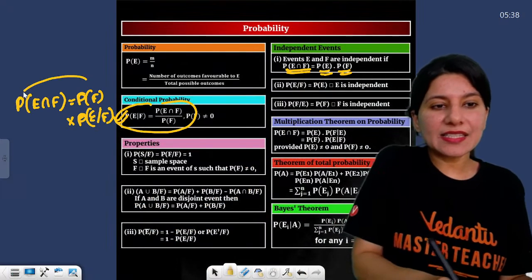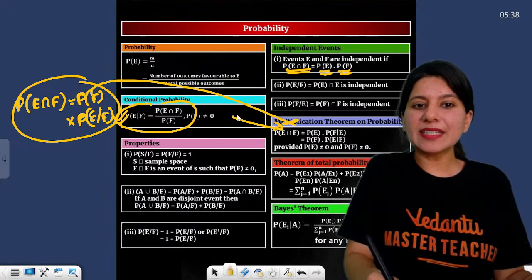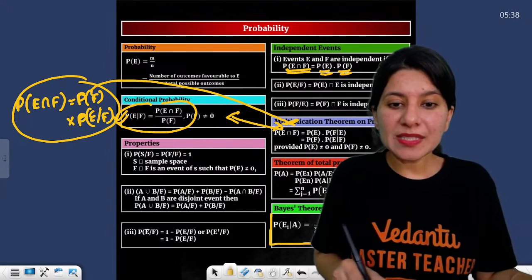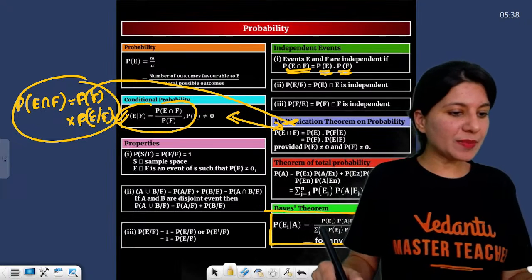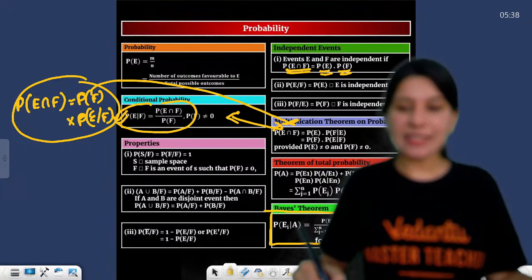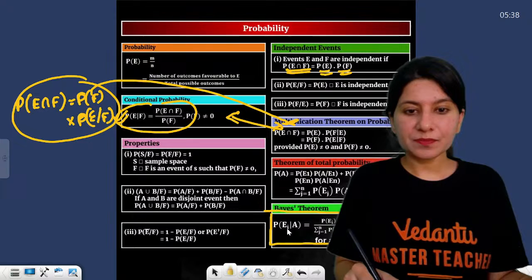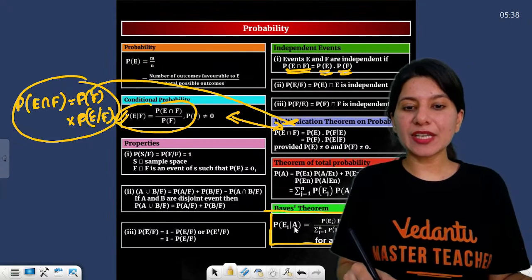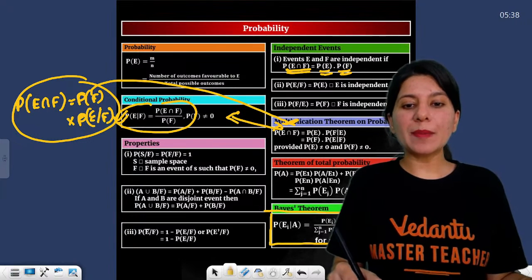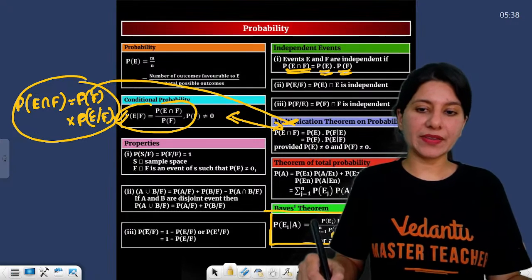And this multiplication theorem of probability is nothing but the same as conditional probability. Then Bayes theorem is absolutely important. So here is the Bayes theorem. Have a look. Bayes theorem says that if you are looking for the probability of E1 given A, that will be probability of E1 times probability of A given E1, and in the denominator, the total probability will be there.